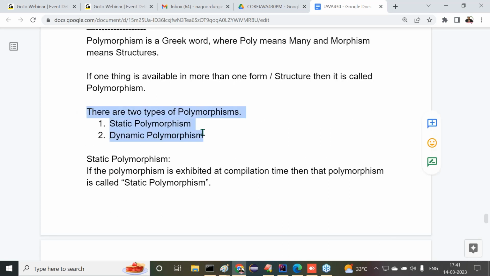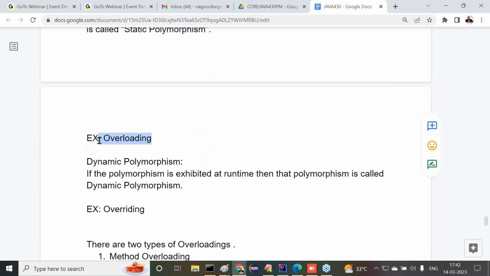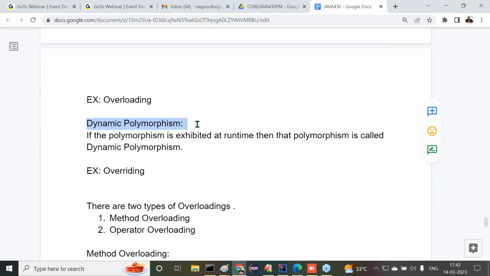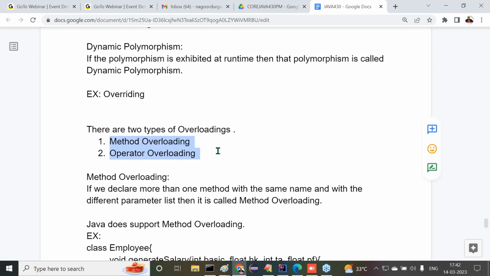Two types of polymorphism: static polymorphism and dynamic polymorphism. What is static polymorphism? If the polymorphism is exhibited at compilation time, then it is static polymorphism. An example is overloading. What is dynamic polymorphism? If the polymorphism is exhibited at runtime, then it is dynamic polymorphism. An example is overriding. How many types of overloading are available? Two types: method overloading and operator overloading.